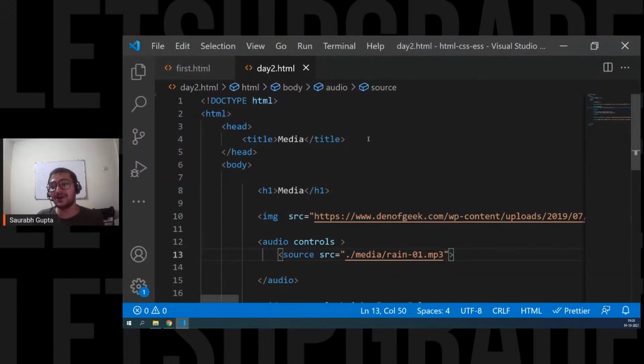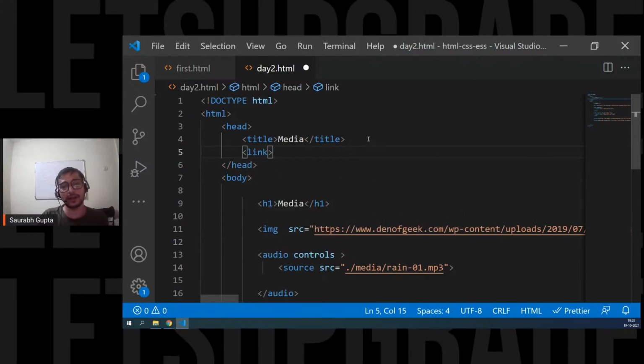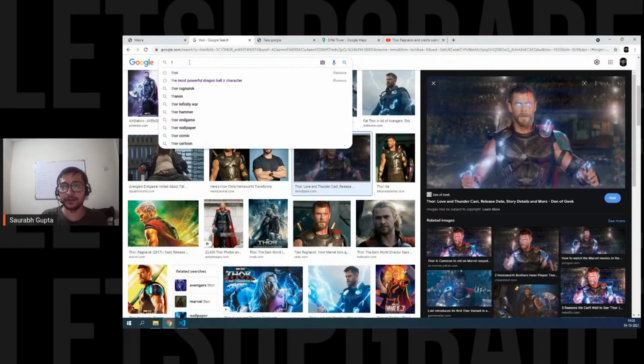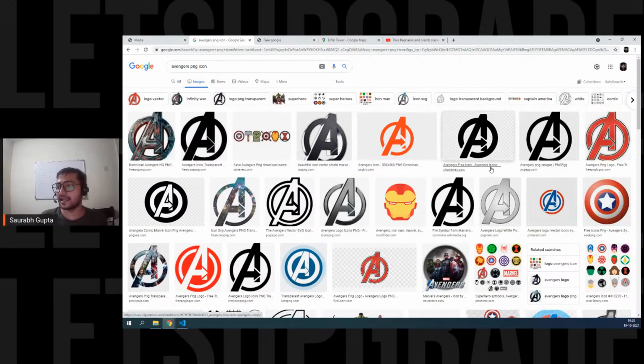Okay, guys. So last thing for today, how to change this icon. Let's do that. For that, you have to go in your head. And you have a tag called link. Inside that link, you have to put two things: rel, which is icon, I'm going to put an icon, and href, the reference of the thing that you want to put. I want to put an image. Let's search for an Avengers PNG icon, something like that. Take any icon from here, doesn't matter. Take this one maybe.